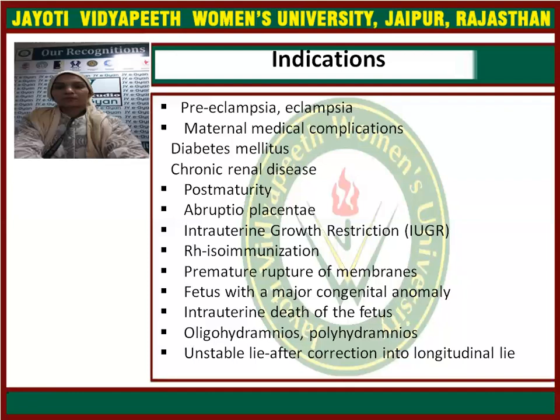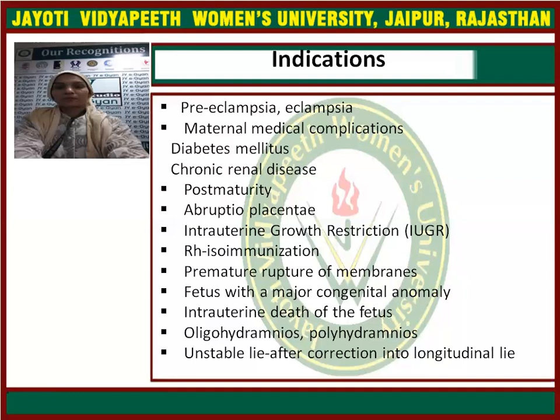Intrauterine growth retardation by any means. The commonest cause is hypertensive disorder. So if IUGR is present, then induction is indicated. Rh isoimmunization, we have already seen this. If there is Rh isoimmunization, then the mother might get problems, and the neonate after birth might get problems. So to cope with all this, induction of labor is indicated.